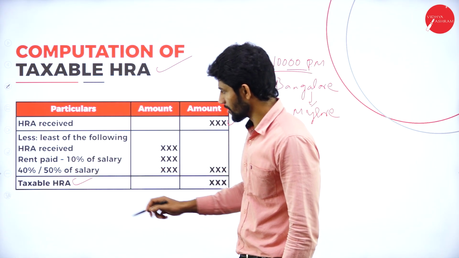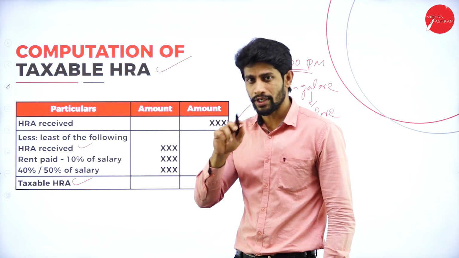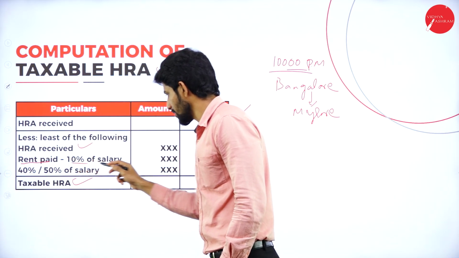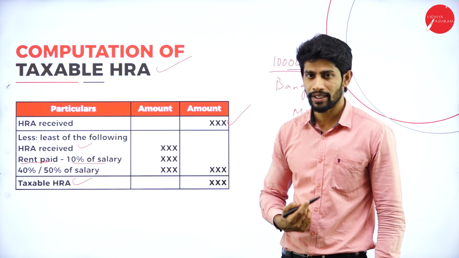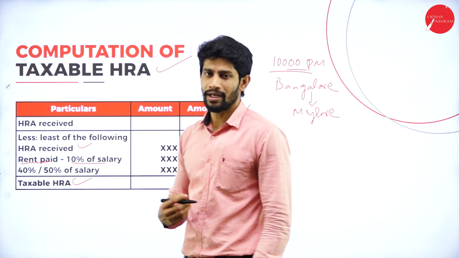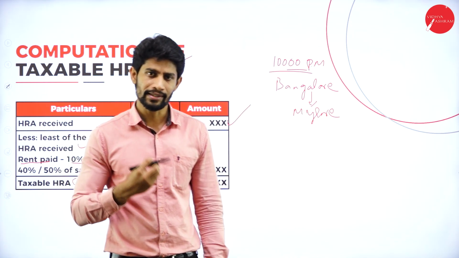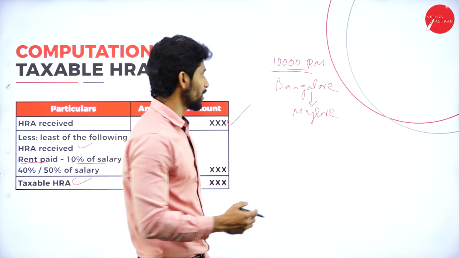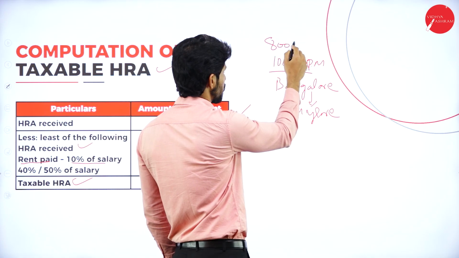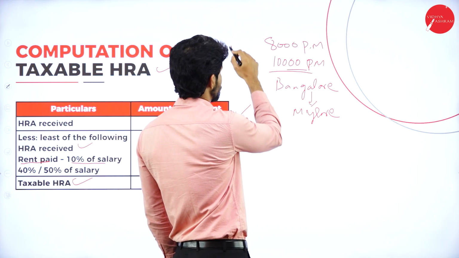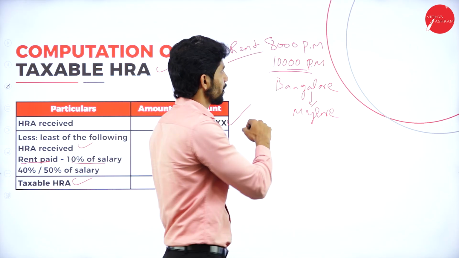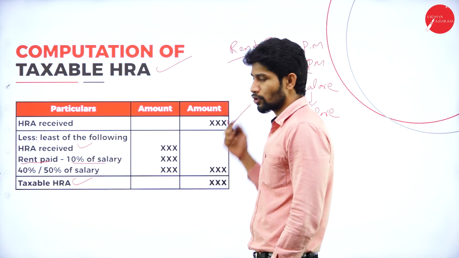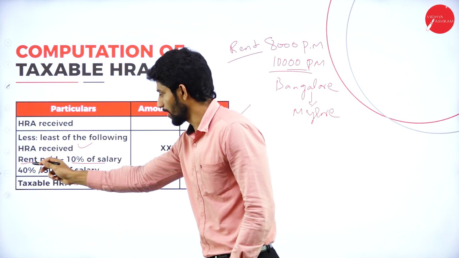In that, the first one is HRA received. Again we are supposed to take HRA received, and the second point, rent paid minus 10% of salary. For example, I received 10,000 rupees of house rent allowances from the employer, but now how much am I paying? I am paying 8,000 rupees per month as rent. So now what is the rent paid? 8,000 rupees per month into 12 months, you will get the rent paid.